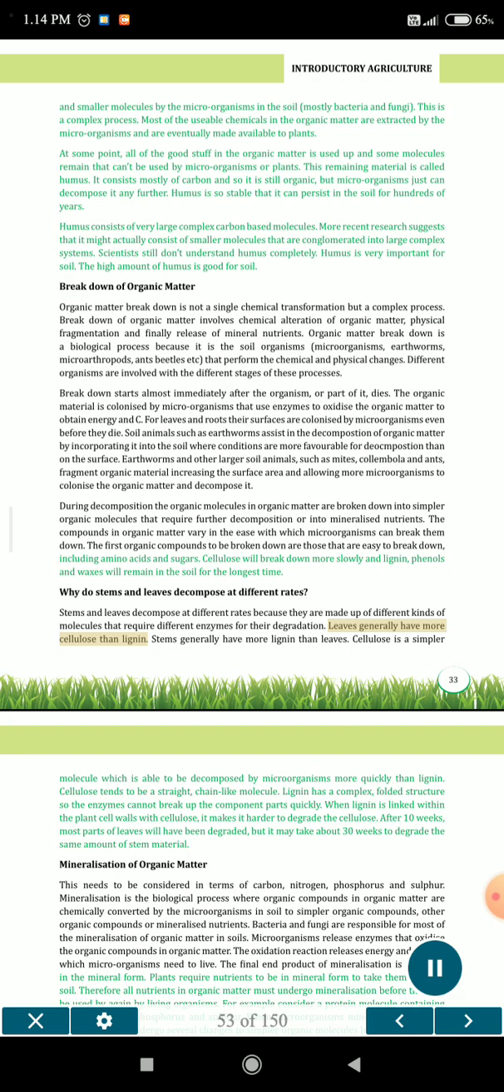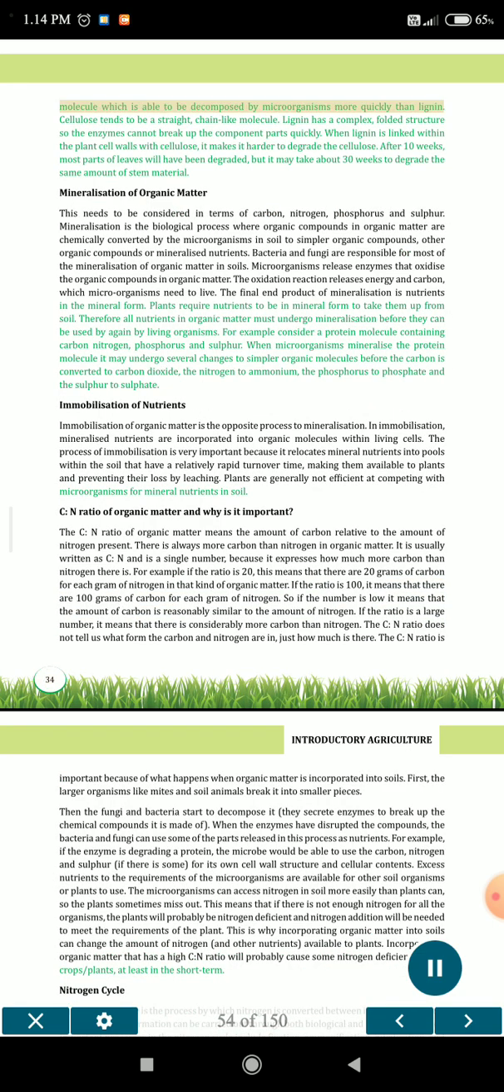Leaves generally have more cellulose than lignin. Stems generally have more lignin than leaves. Cellulose is a simpler molecule which is able to be decomposed by microorganisms more quickly than lignin. Cellulose tends to be a straight, chain-like molecule. Lignin has a complex, folded structure so the enzymes cannot break up the component parts quickly.